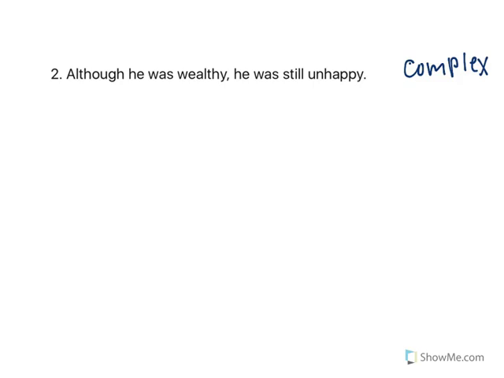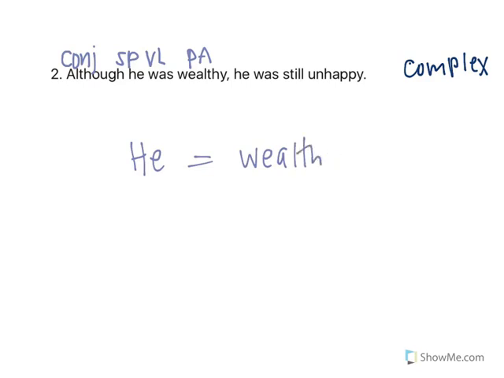So we're going to start by labeling. Although he was wealthy: remember, although is going to be our subordinating conjunction here. He is our subject pronoun. Was is going to be a verb. I want to let you guys think about what kind of verb this is. It's a linking verb, linking the predicate adjective wealthy to he. Remember, he equals wealthy.